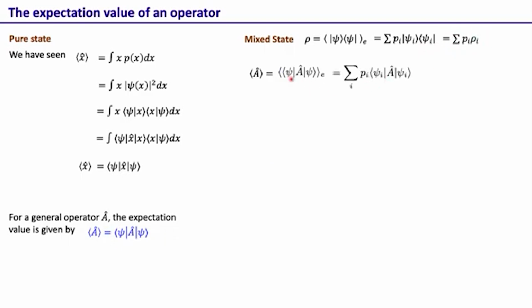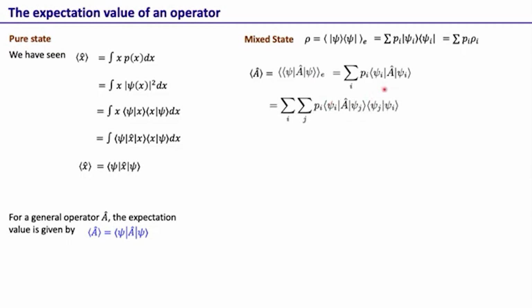So <psi_i|A|psi_i> is the expectation value when we just have the pure state psi_i around. But now we know that our mixed state is represented as a weighted sum over several pure states. That's why the expectation value is also a weighted sum of the expectation values over all these different pure states, and this p_i is the same weightage as it is over here. So this is the expectation value of the mixed state.